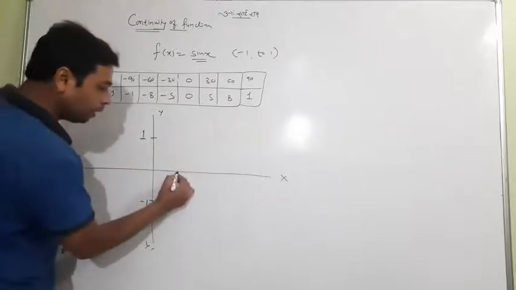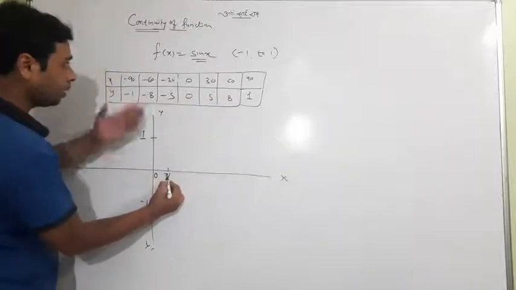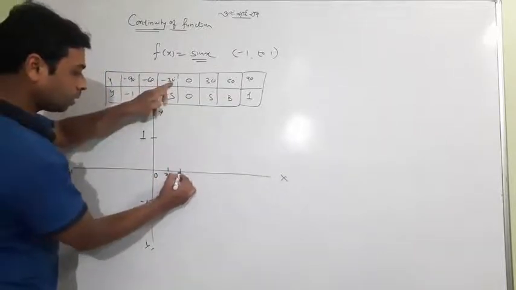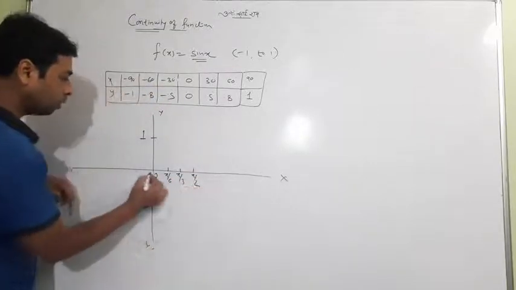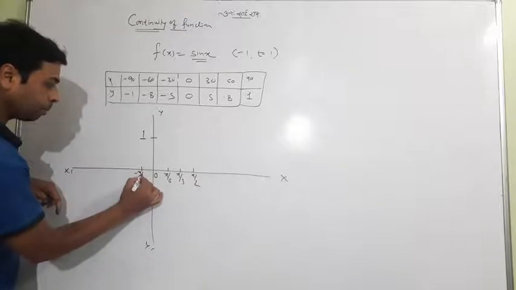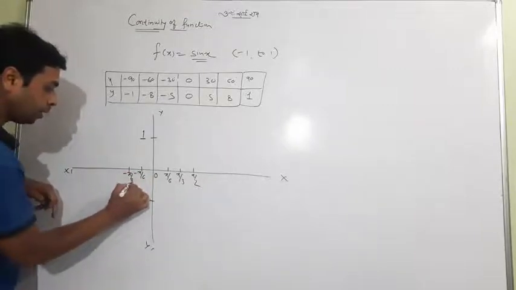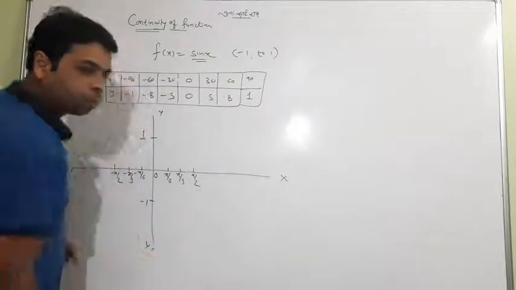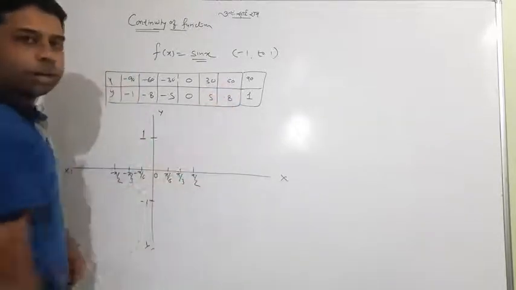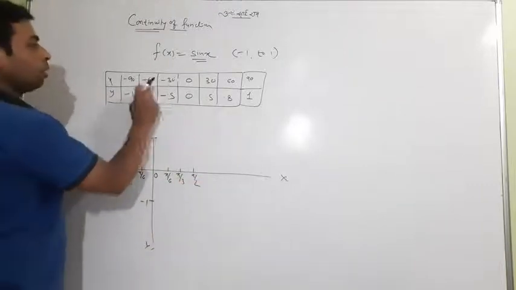Okay, what about here? I'll take some values: 0, pi by 6, pi by 3, pi by 2, and similarly minus pi by 6, minus pi by 3, and minus pi by 2. Actually the values never end, but I have taken a few values to tell you about the graph of the function.